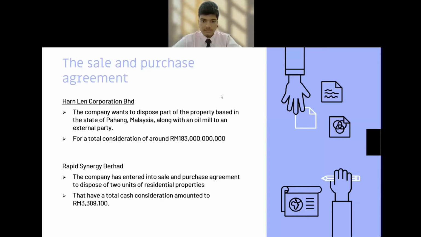Whereas for Rapid Synergy Bhd, on 6 March 2020, which is after the end of the reporting period for financial year 2019, the company entered into a sale and purchase agreement to dispose of 2 units of residential properties with a total cash consideration amounting to 3,389 ringgit. The disposal of the residential properties was completed on 5th May 2020. This event is considered a non-adjusting event. This is because the company entered into the sale and purchase agreement after the reporting period had ended.